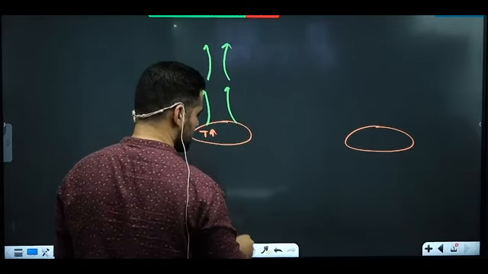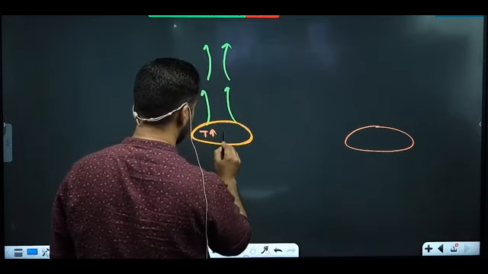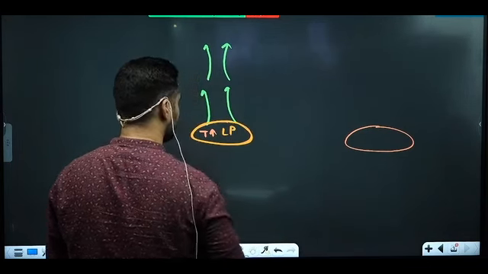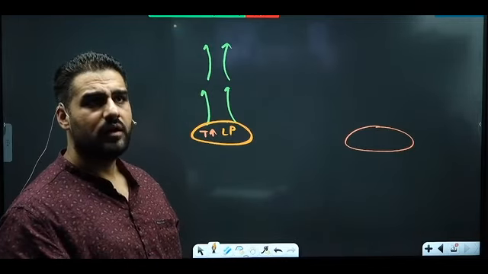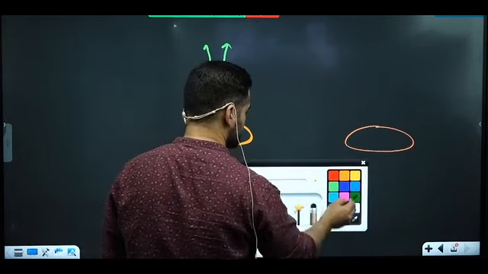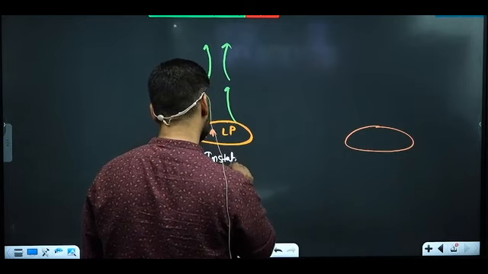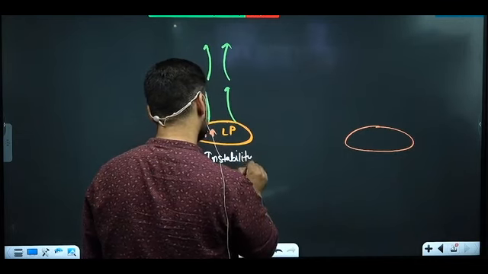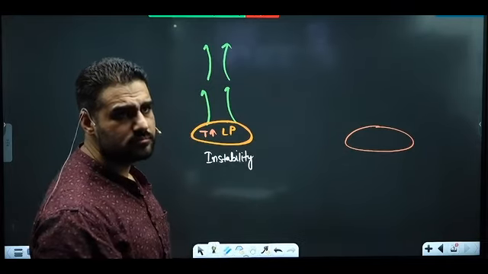As this warm air is rising, what will be the pressure? Low. High temperature, low pressure. Fine. As soon as air rises, can I say rising air always gives instability? As soon as it rises, it will begin to cool.